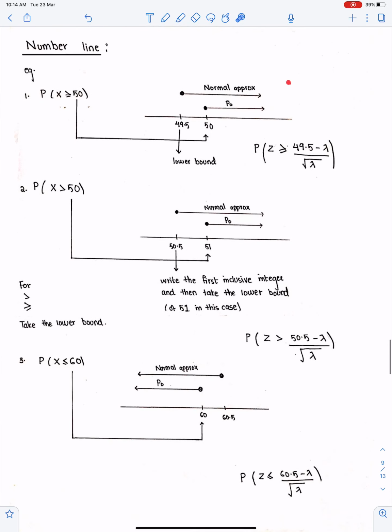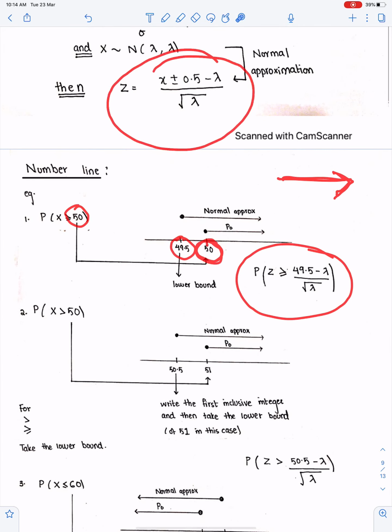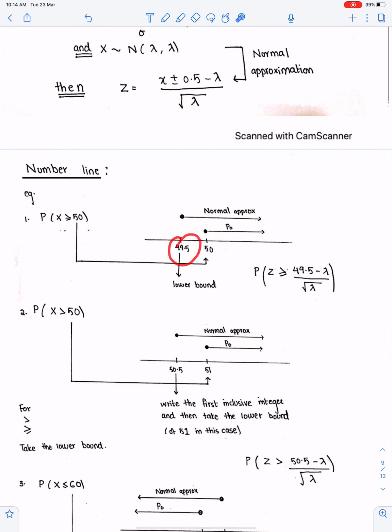Number line. This is the best way for continuity correction. X greater than or equal to 50. So the first possible integer is 50. According to this inequality, you always mention the first possible integer on the number line. And whenever you go on the right side of the number line, you always take the lower bound of the number. So the lower bound of 50 is 49.5. According to this formula, you will have z greater than or equal to 49.5 minus lambda over under root lambda.